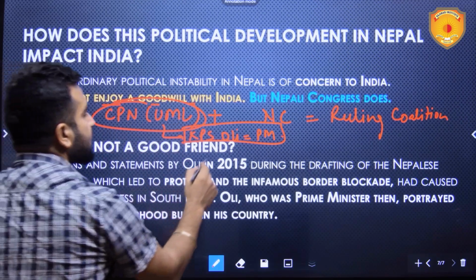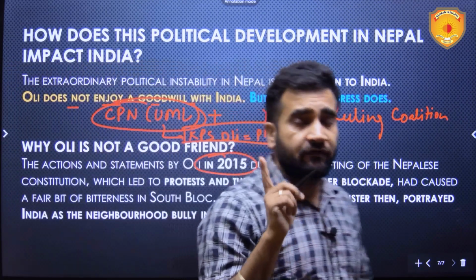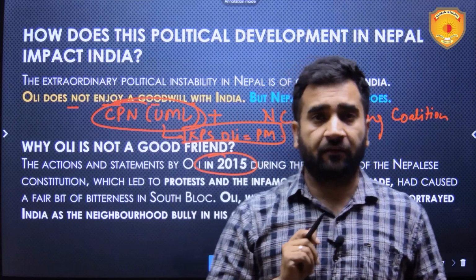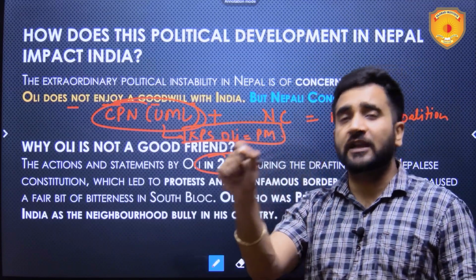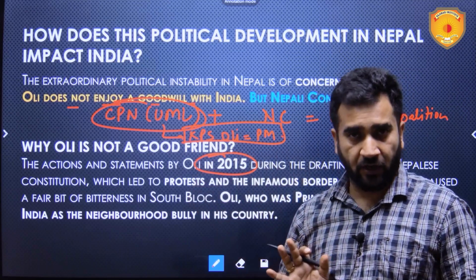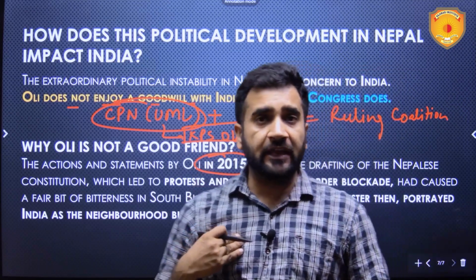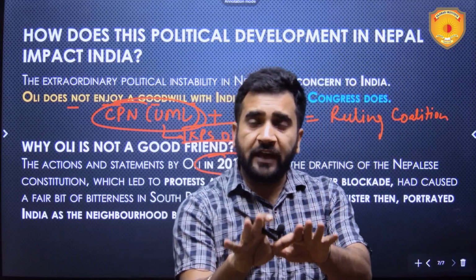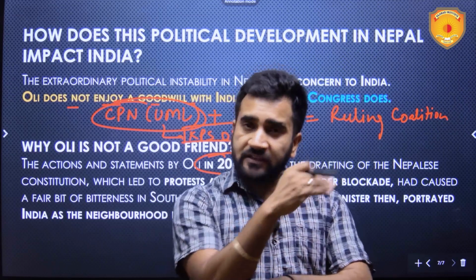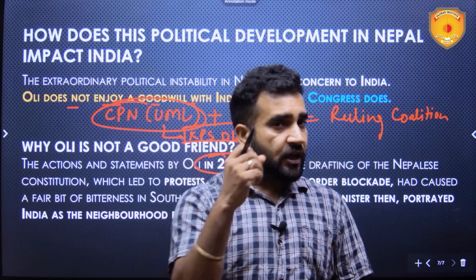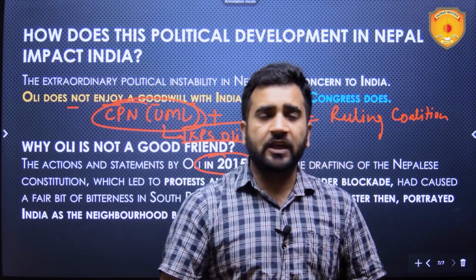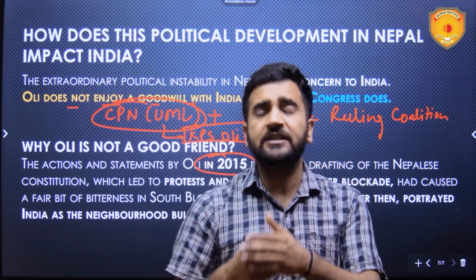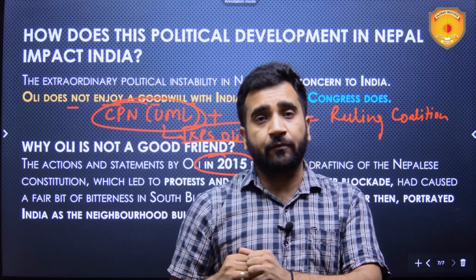It was the statements issued by Oli in 2015, when that economic blockade was there. He clearly stated that India has purposefully orchestrated this economic blockade. However, the government of India said, we have not done it purposefully. The Madhesyas are there on the border, they are creating a ruckus, and they have blocked the border. How can we send supplies over there? We cannot send supplies. This was our government's standpoint.